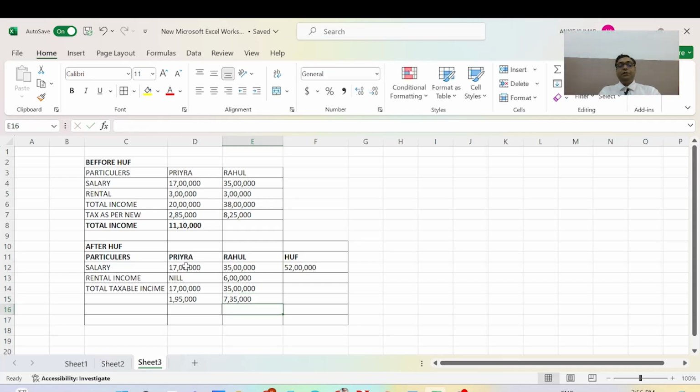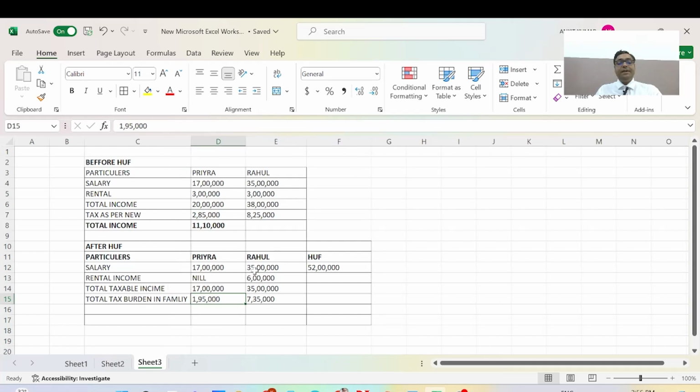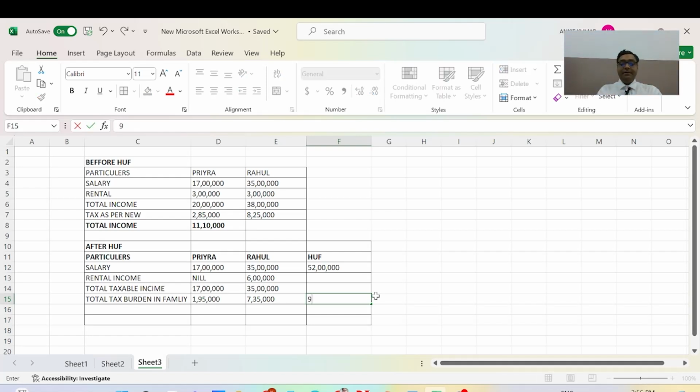The total tax burden of the family is 1 lakh 95,000 plus 7 lakh 35,000, which is equal to 9 lakh 30,000.